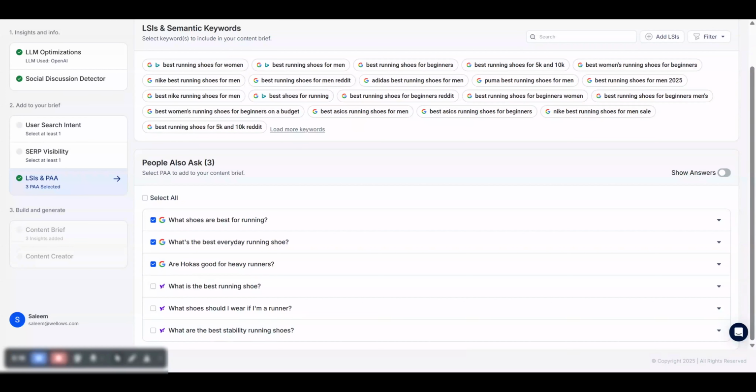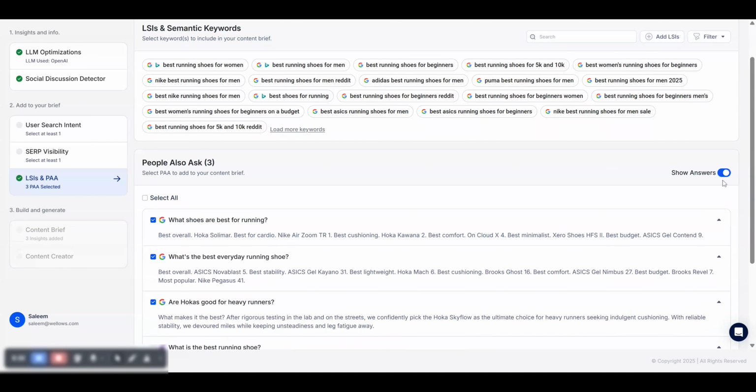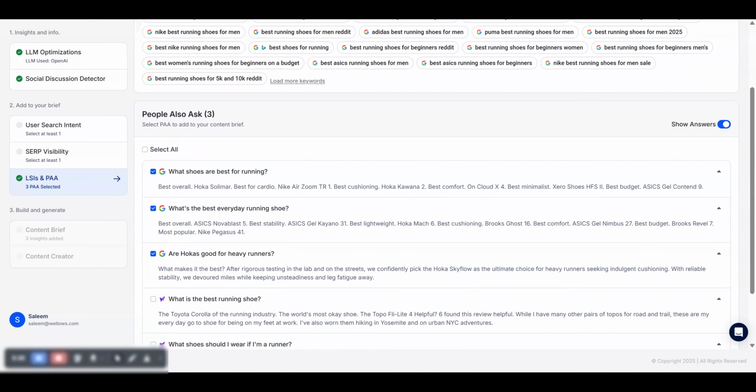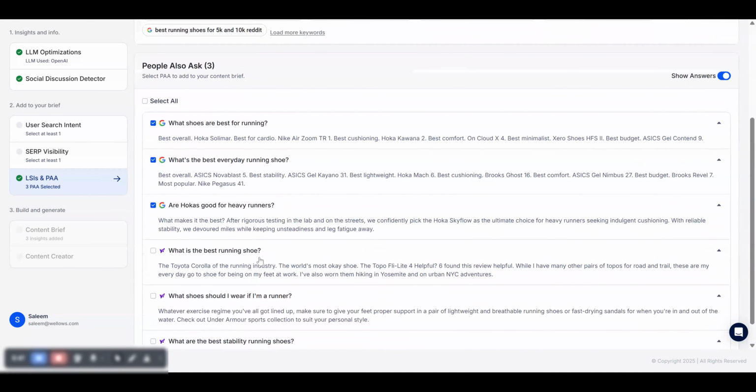Choose the ones that align with your goals to improve topical relevance and cover real searching time. Step 2. Toggle Shows Answers. You will instantly see AI-generated responses giving you a clear view of how each question is being answered across platforms.